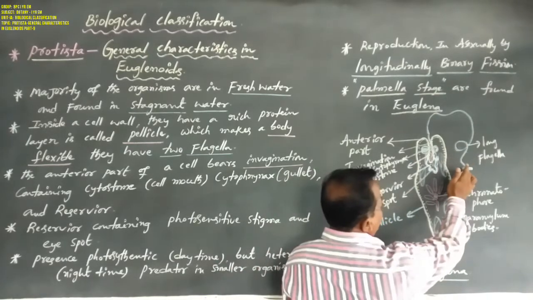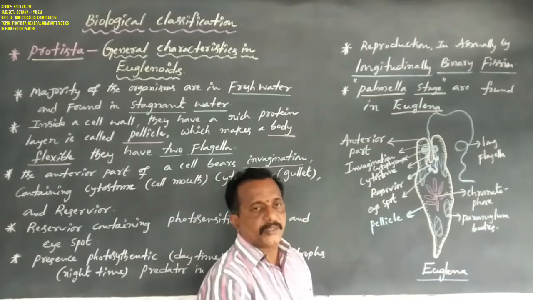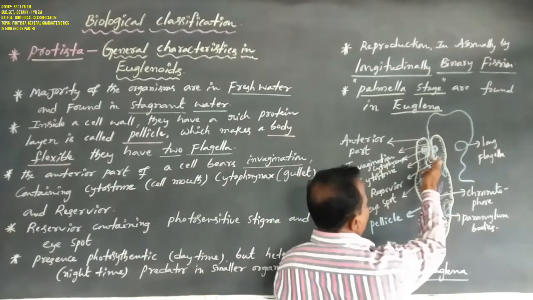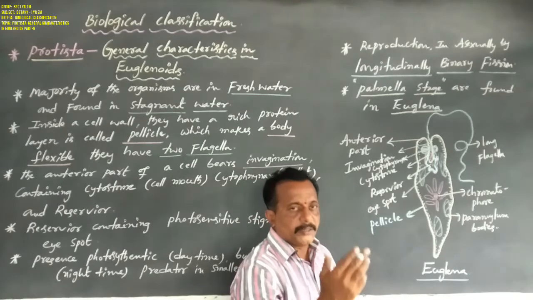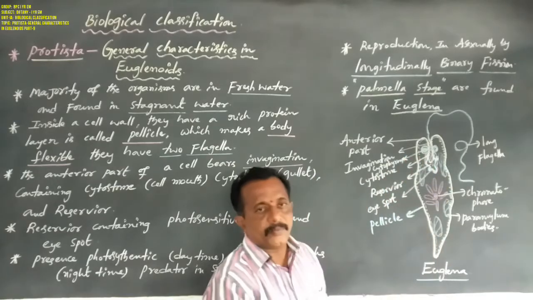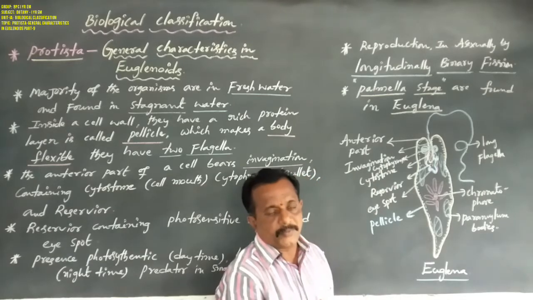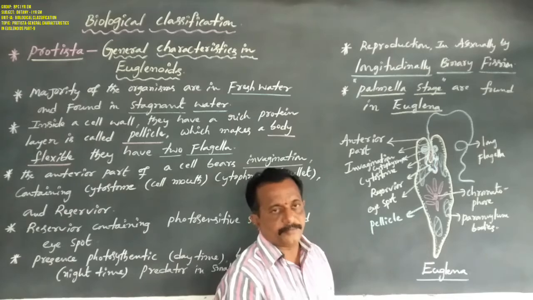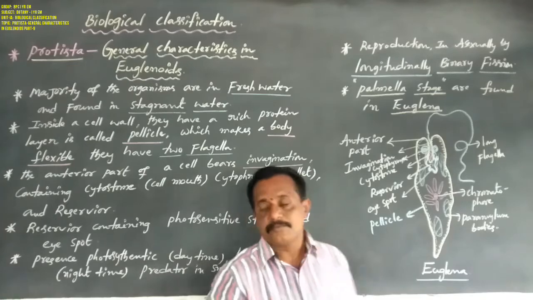One flagellum is larger and appears on the outer side of the body, while the shorter one lies on the inner side. Anyhow, Euglena has two flagella, but only one is clearly shown.